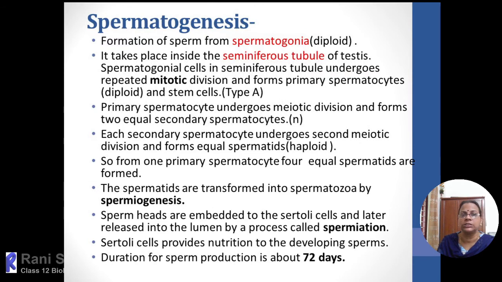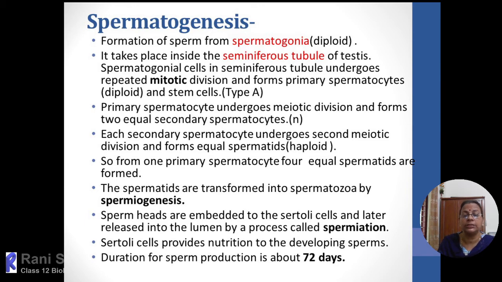Now we will discuss a summary of spermatogenesis, that is formation of sperms from spermatogonia, which is a diploid cell. It takes place inside the seminiferous tubules of the testis, and the spermatogonial cells in seminiferous tubules undergo repeated mitotic division.